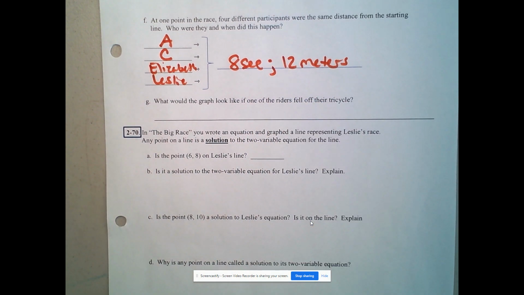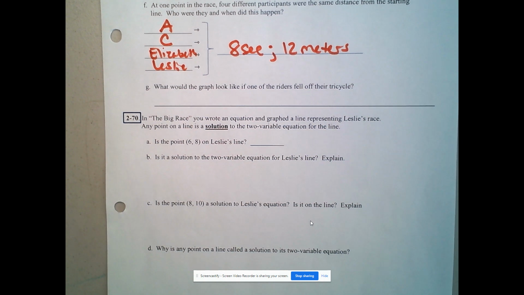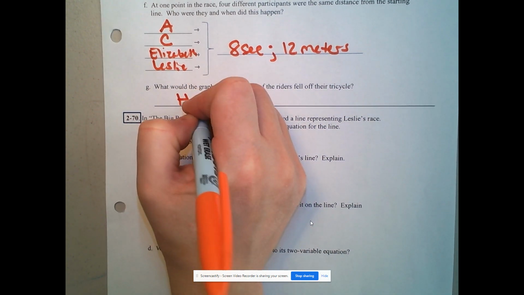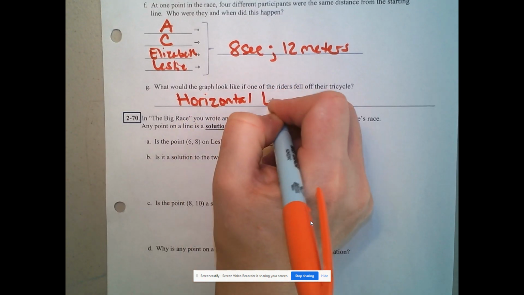What would the graph look like if one of the riders fell off their tricycle? Well, they would continue to have time pass, but they would not continue to move. So all of a sudden, they would be a horizontal line.